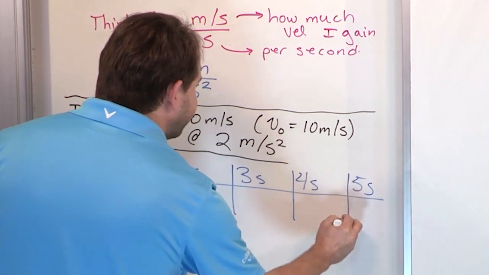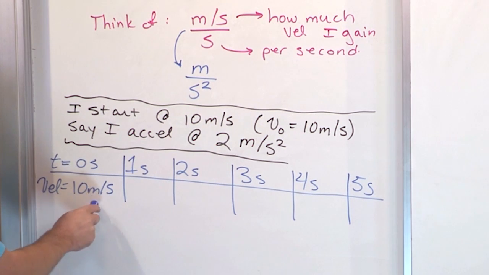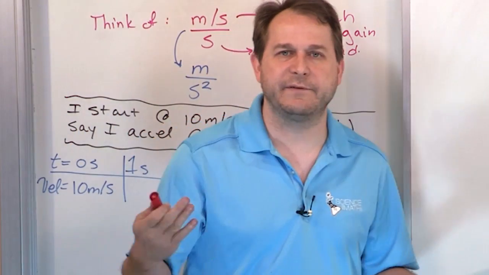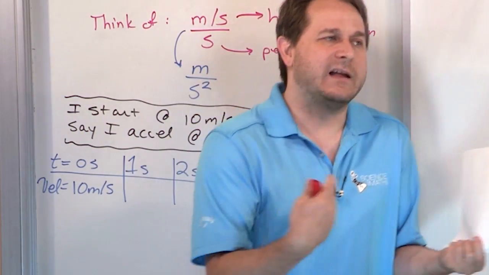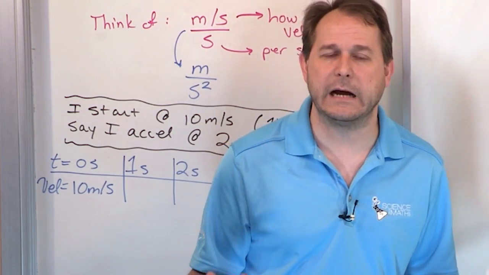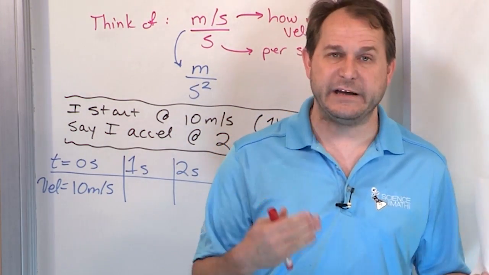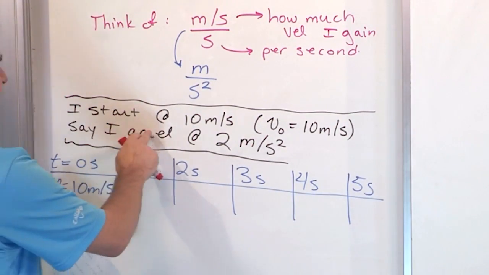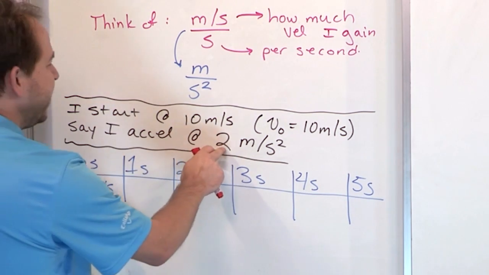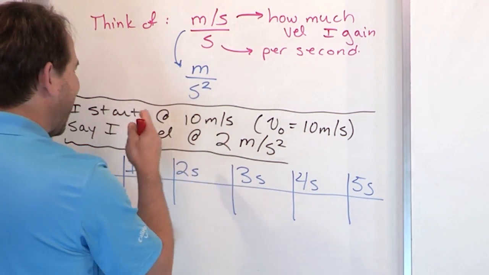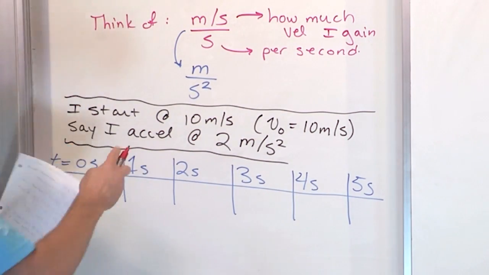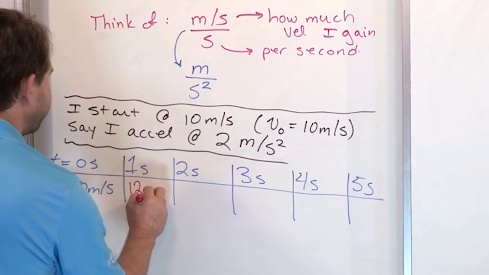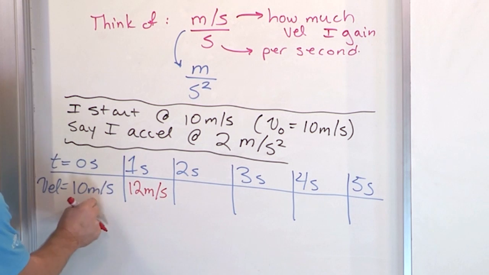So my question to you is, if I start out at 10 meters per second, what's going to be my velocity 1 second in the future? Well, you know the concept of acceleration is what? It is how much velocity I'm picking up, or increasing by, every single second. So 1 second in the future, since I'm accelerating at this rate, I should pick up 2 meters per second. So at 1 second in the future, I'm going 12 meters per second, because in that 1 second that elapsed, I picked up 2 meters per second.